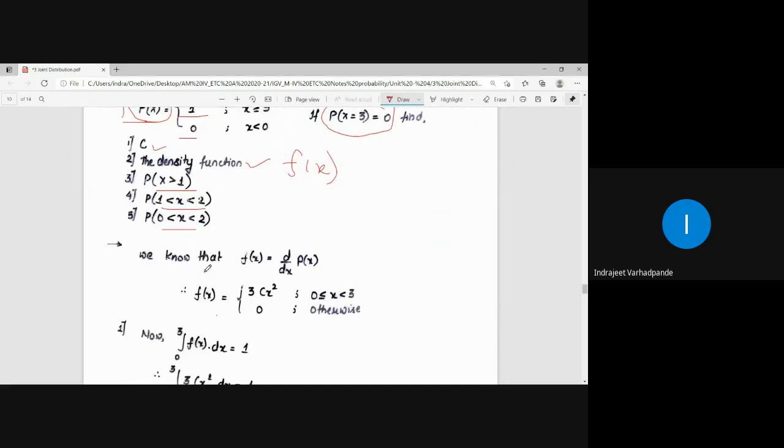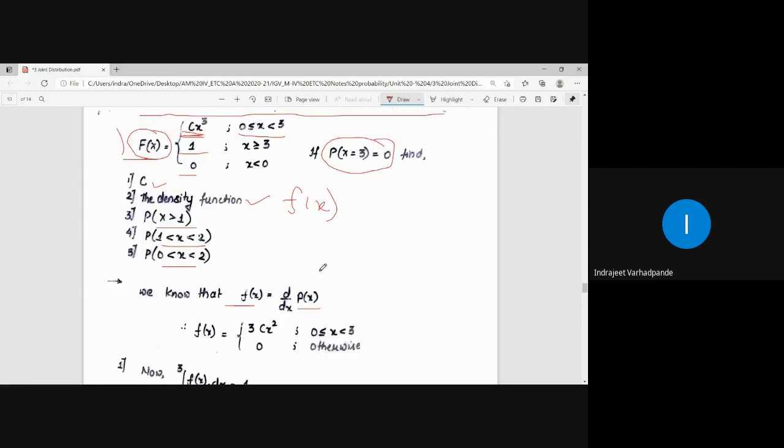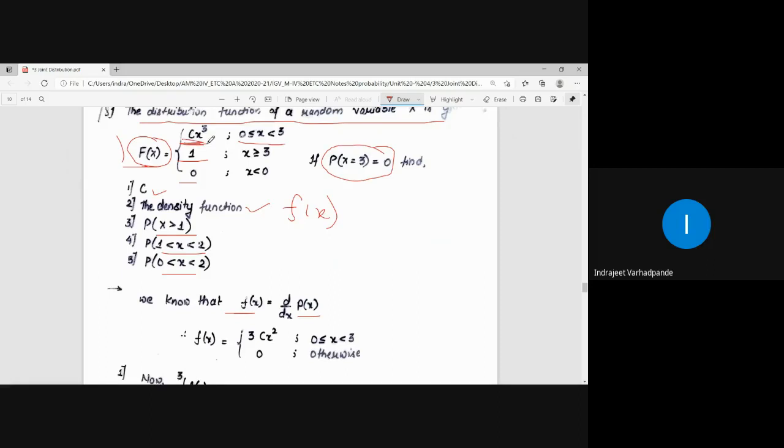So we know that small f of x is equal to d/dx of capital F of x. And what is the derivative of capital F of x? It is cx cube. The derivative of cx cube is c into 3x square. So how is the function defined over here? Cx cube for 0 less than x less than 3. What is the derivative of 1? Zero. Derivative of 1 is 0. Derivative of 0 is 0.